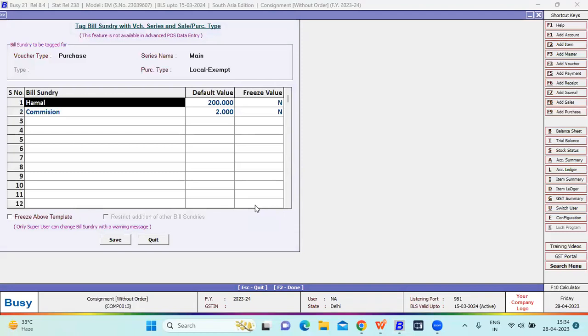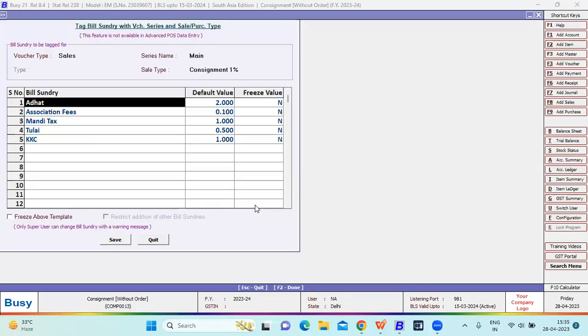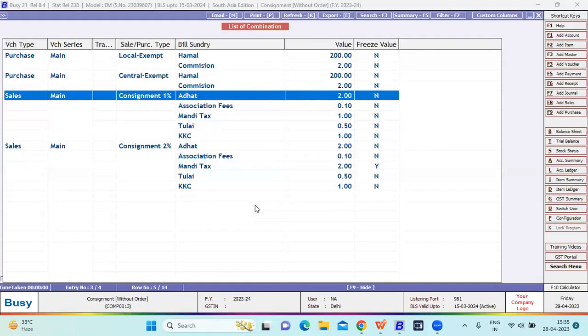This is the bill sundry which I created for purchase. The local exempt is the purchase type. Default bill sundry is Hamal. Default value is 200. Freeze value yes or no. Commission default value is 2%. For sale voucher, sale type is consignment 1%. The bill sundry charged on sale voucher is Adat, association fees, Mandi tax, Tulai fee, KKC cess. You can define the value over here. In the sale voucher, at the time of passing the sale voucher, all the default bill sundry will be automatically picked from here as per the default value.